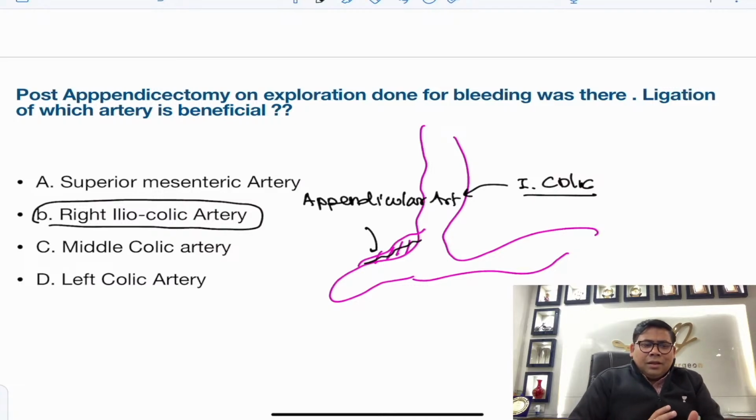So students, even if you couldn't do well in INI-CET, just concentrate, don't lose the rhythm, don't lose the momentum. It's the right time, you are on the right track. Even if you don't get good marks, just continue to study for your NEET PG. That is a bigger exam with a bigger venue and better chances of getting good ranks. So all the best for your NEET PG preparation.